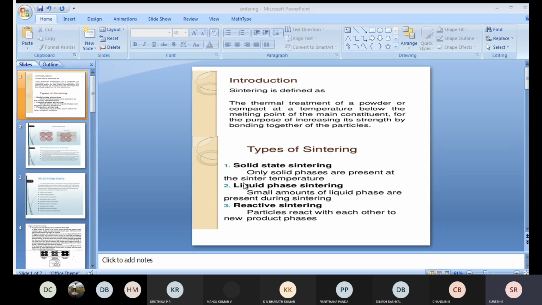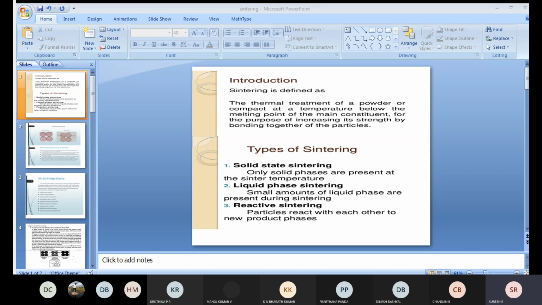So atomic diffusion takes place at the welded areas formed during the compaction, which grow until eventually they may be lost completely. Okay. So once we do the sintering process, the compaction takes place. Because of this compaction, the particles will be attached to each other, leading to formation of the layer. Okay. So recrystallization and grain growth may follow.